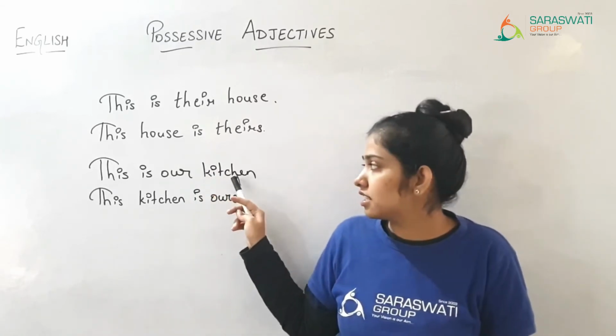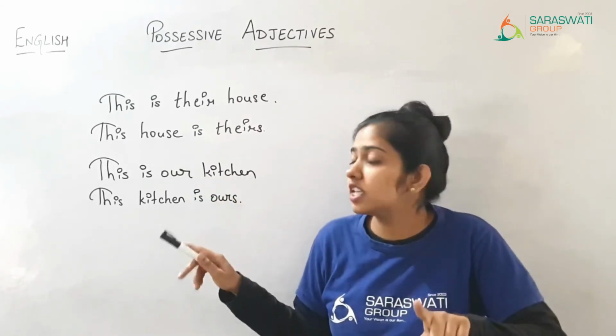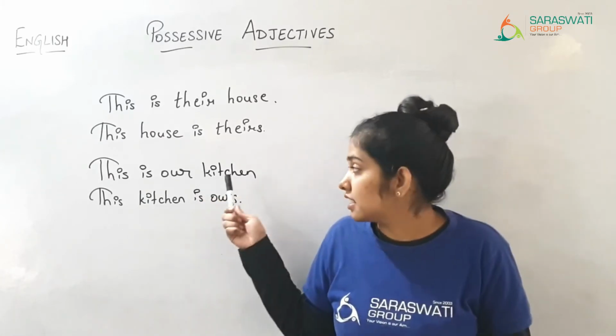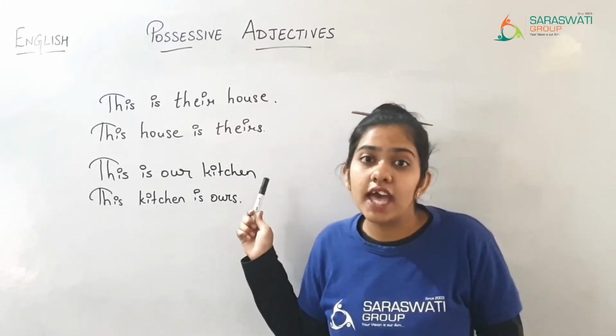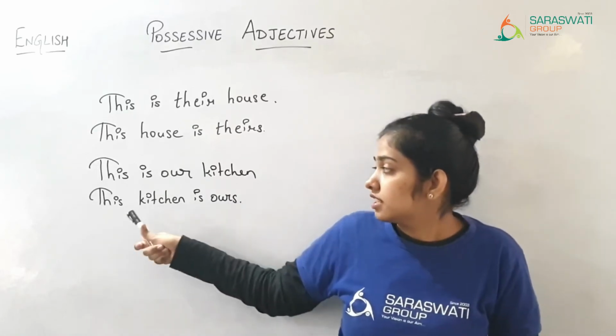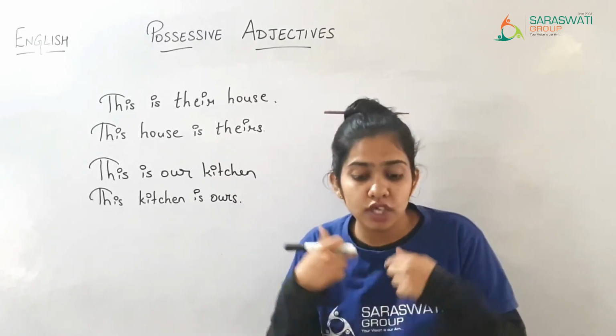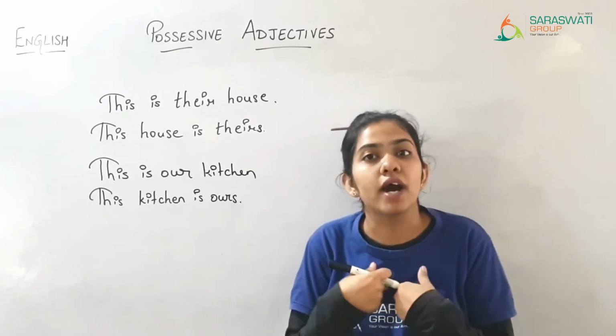So in the sentence, one more thing, here 's has also not been used. So yes, this sentence is a possessive adjective, and here this kitchen is ours. ये जो kitchen है वो हमारा है. It is showing a possession. जो kitchen है वो हमारा है.